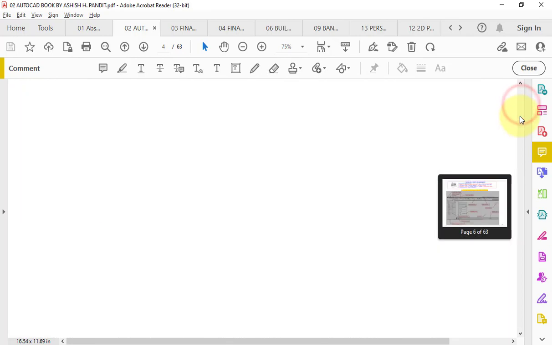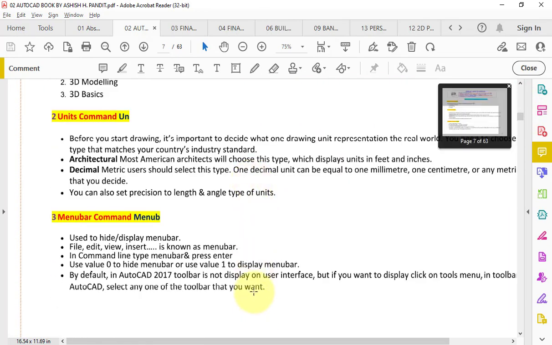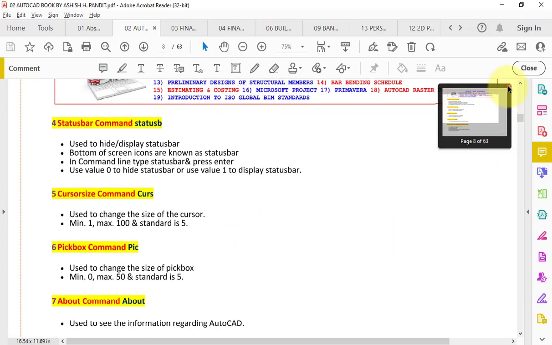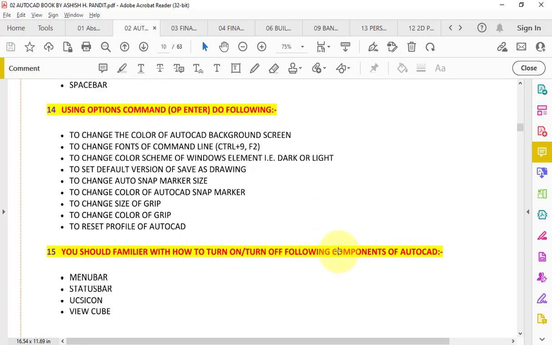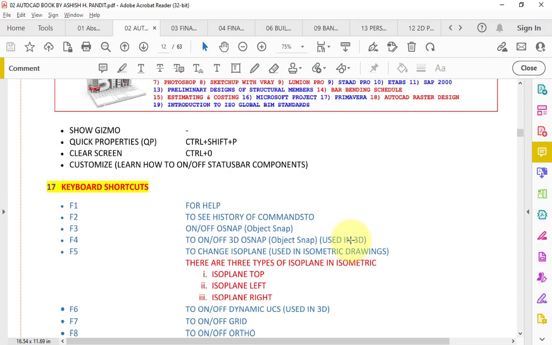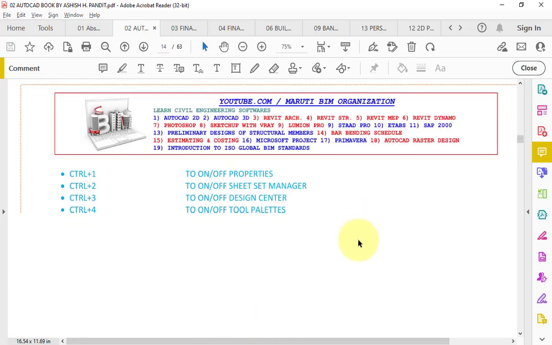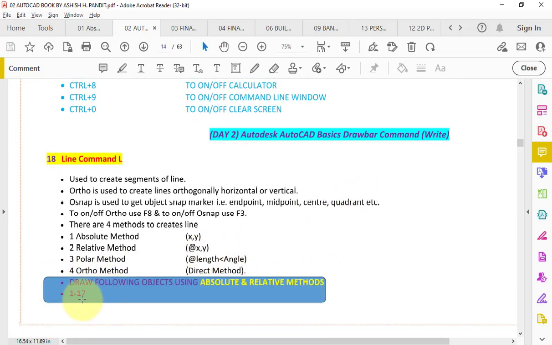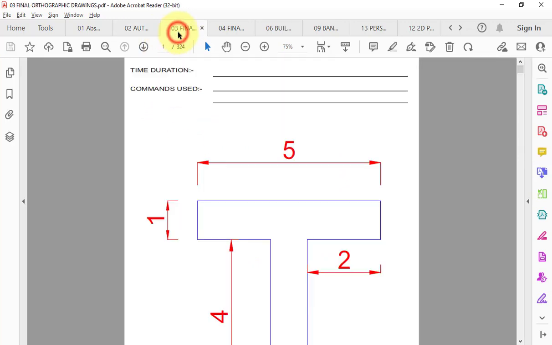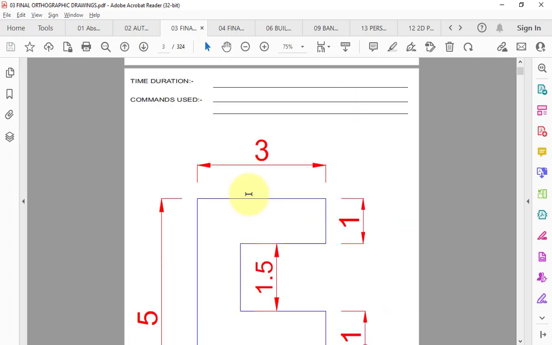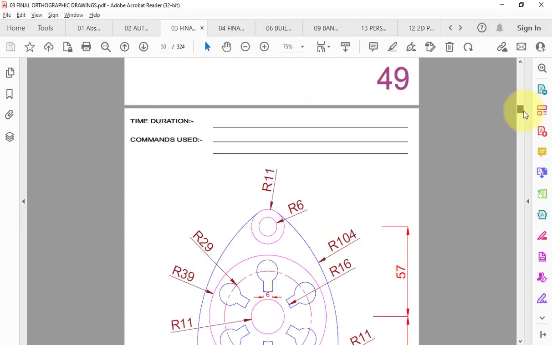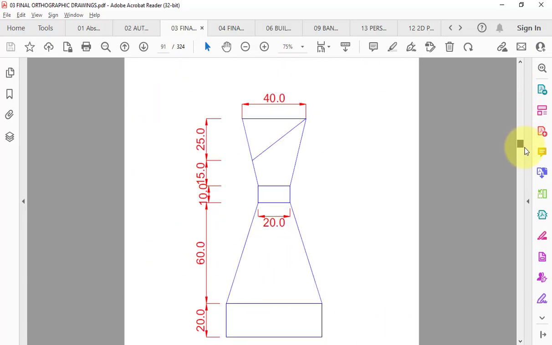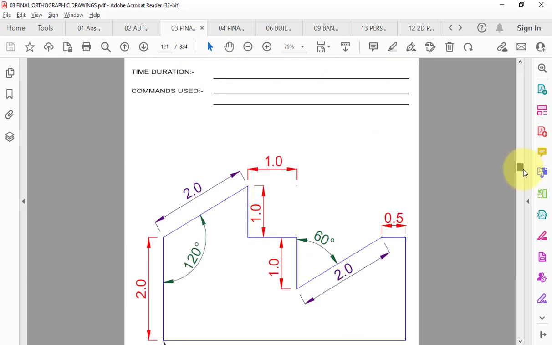Let's say I cover some topics, and after covering those topics, there are exercises that you need to follow. For example, if you have completed up to 17 or 18 commands, then these are the exercises that you need to follow. Here you can see a list of exercises mentioned. These are not very simple, and as you go further it has a very wide range of multiple exercises.